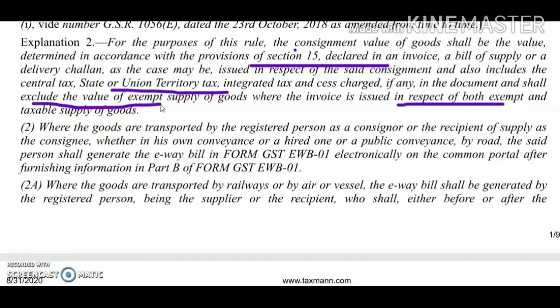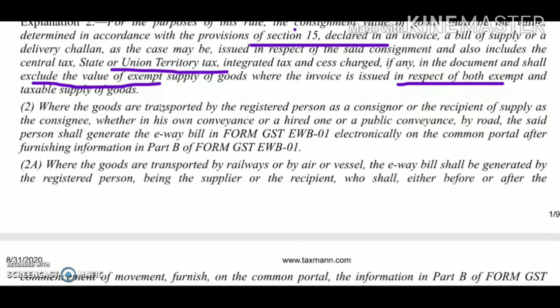So what is the conclusion? The consignment value will include the value as determined as per Section 15 of the CGST Act, plus the GST taxes as per the GST law. However, it will exclude the exempt supply of goods where a common invoice is issued for both exempt as well as taxable supply.